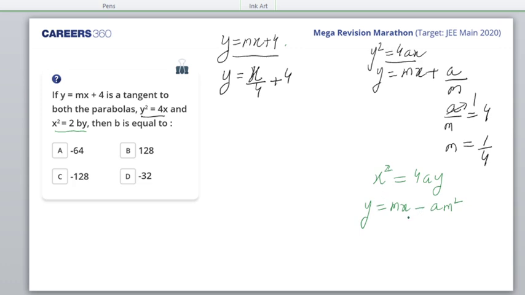So mx minus am square, if I'm right. Now b here, if I compare, the equation to the parabola is given as x square is equal to 2by. So 4a here is 2b. Isn't that right? So a would be b by 2. Am I right? So the equation of the tangent of slope m happens to be y is equal to mx.